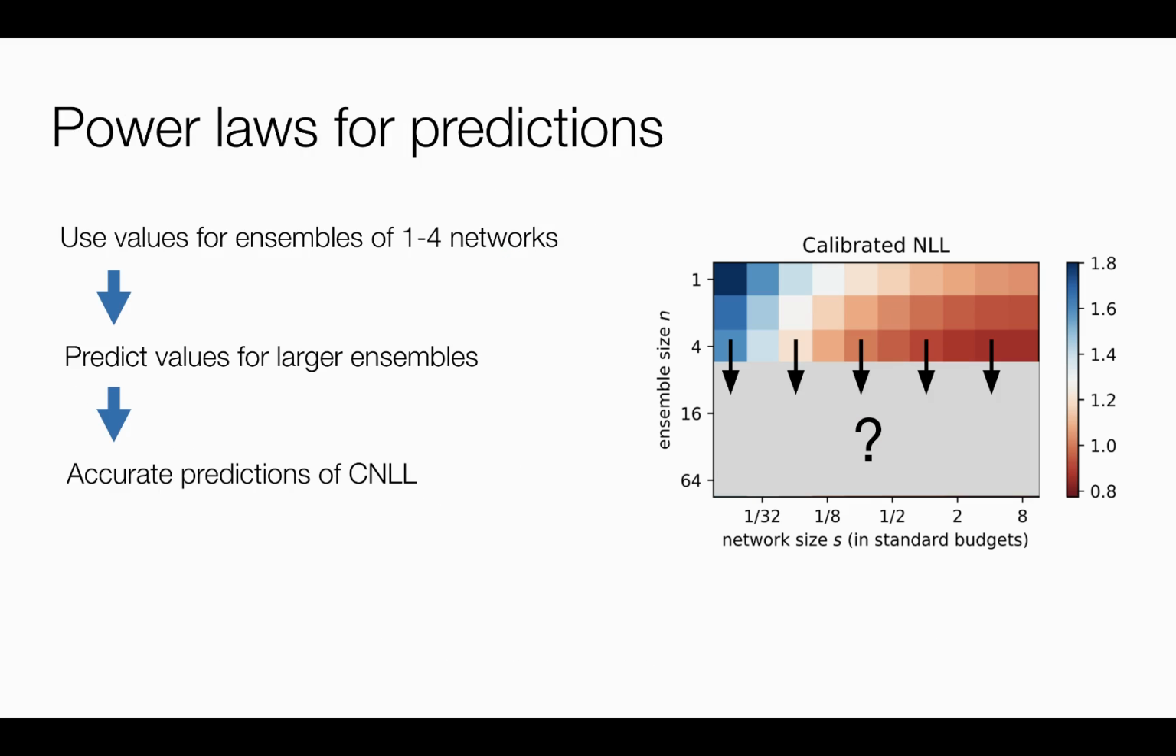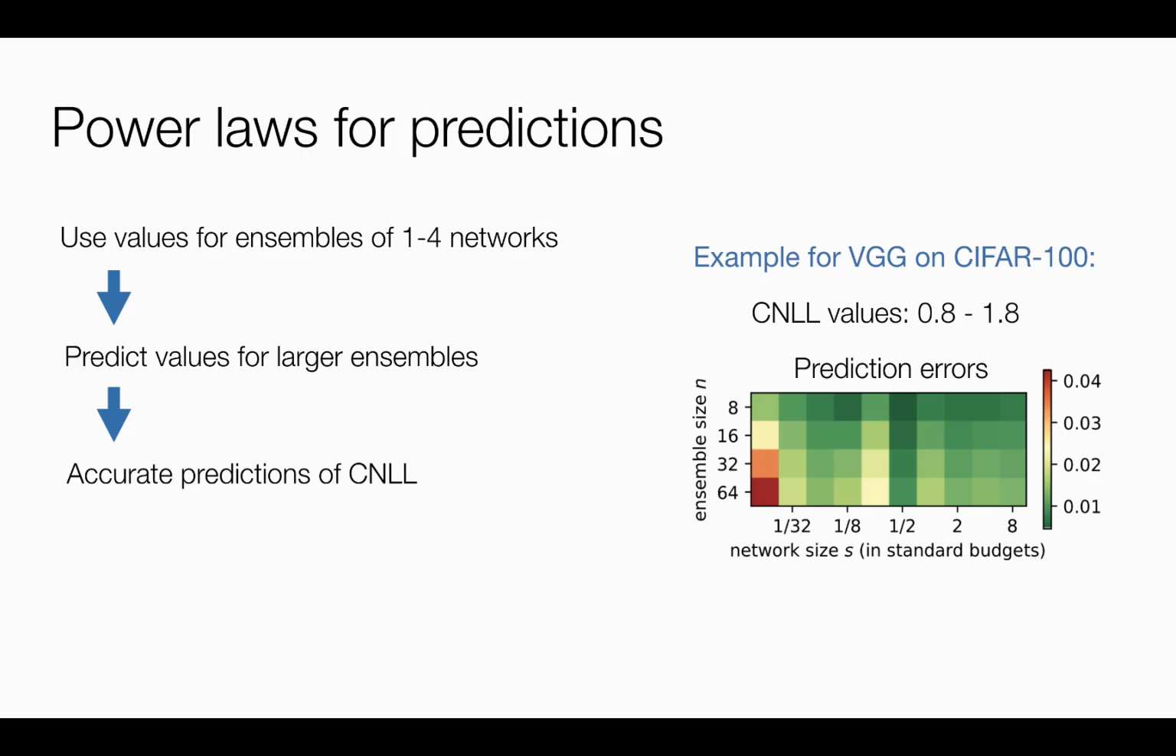The discovered power laws not only closely approximate ensemble quality, but also allow predictions. In our experiments, we show that it is possible to estimate power law parameters using the values of CNLL for small ensembles, and then accurately predict the quality of large ensembles without training them. For example, for VGG on CIFAR100, we obtain an error 1–2 orders smaller than the values being predicted.